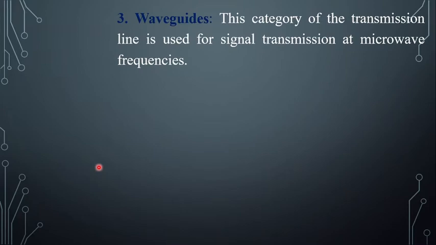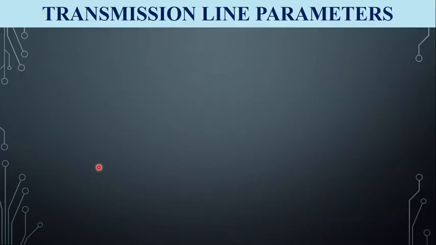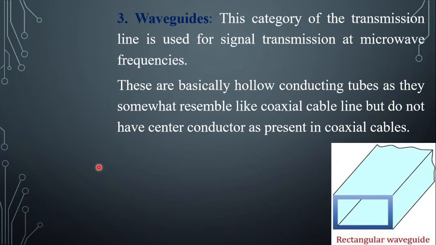The next category of the transmission line is waveguides. These types of transmission lines are used to transmit electrical waves at microwave frequencies. The energy is transmitted from the inner walls of the tube by the phenomenon of total internal reflection. See the rectangular waveguide. This is the rectangular waveguide transmission line. So these are the different categories of the transmission lines.